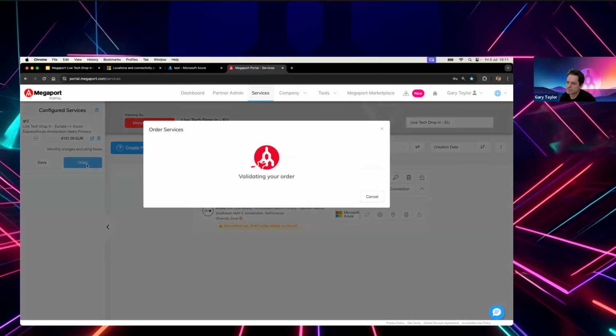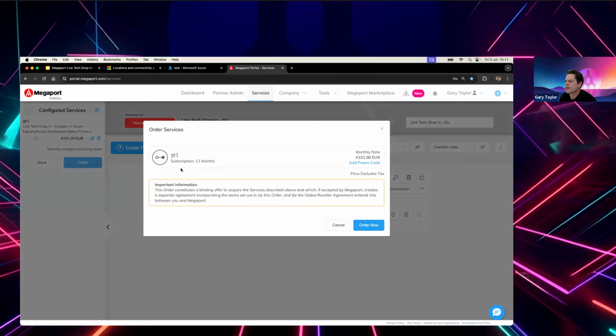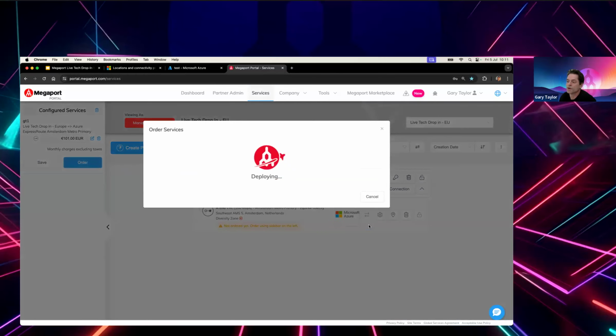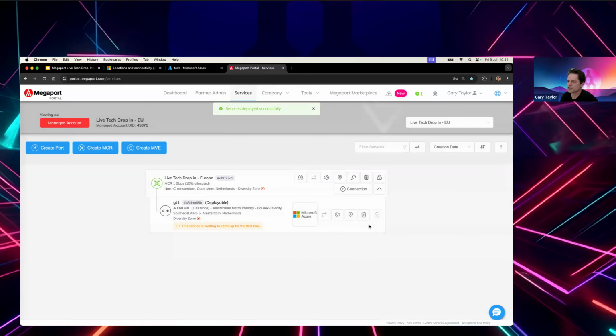And this will do the same thing as per the Azure Expressroute. It validates, it makes an API call, it confirms it, and then we click Order Now. And that will start deploying in real time from the MCR, which I've built in North Sea, out of Schiphol, just by the airport, into the local Equinix location.